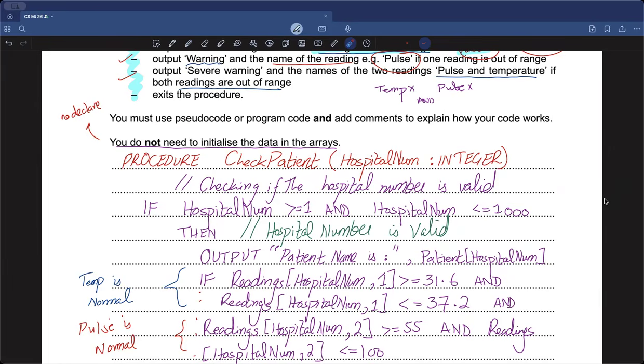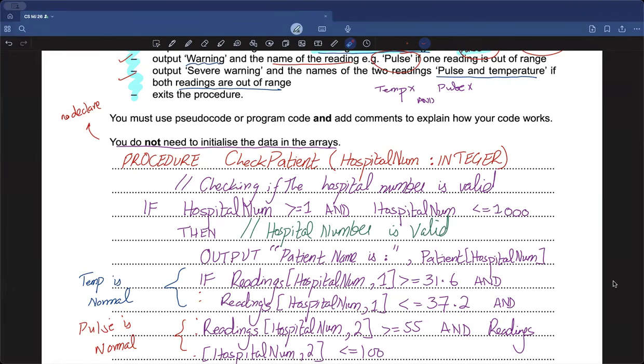आउटपुट नहीं, नहीं, नहीं। You don't need to output the whole temp out pulse in वाली कहानी। आपने सिर्फ बताना है कि यार temperature is out, so you just need to say temperature warning basically is telling the person कि भाई temperature is out of range। So आपने कोई ये नहीं बताना कि temperature out pulse in blah blah blah कहानी, you just need to be direct क्योंकि temperature is out, so मतलब temperature की value incorrect है।